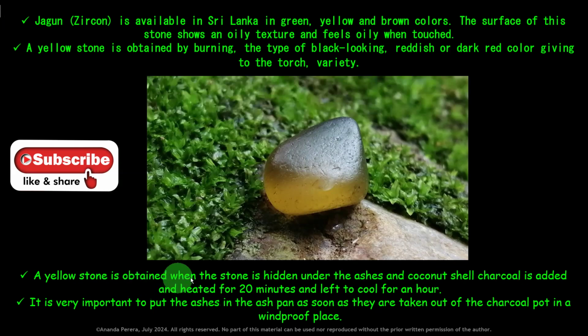The time is only 20 minutes and left to cool for 1 hour. Then you can create a beautiful yellow stone.